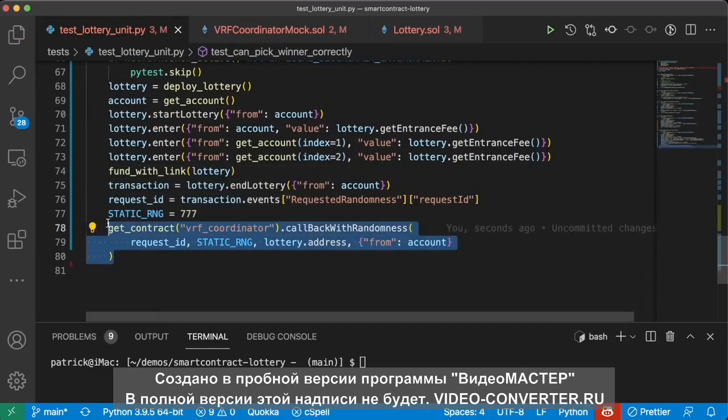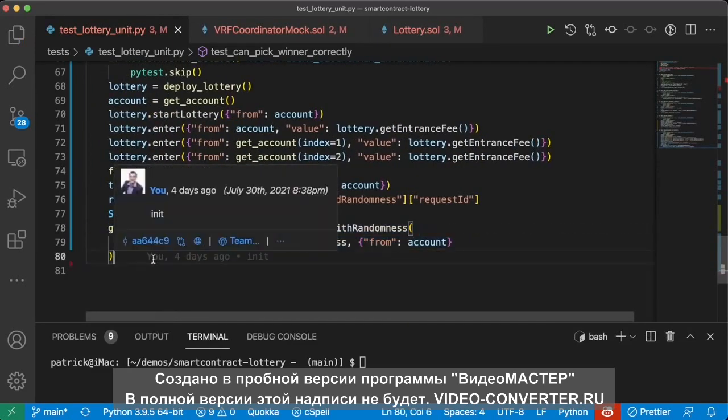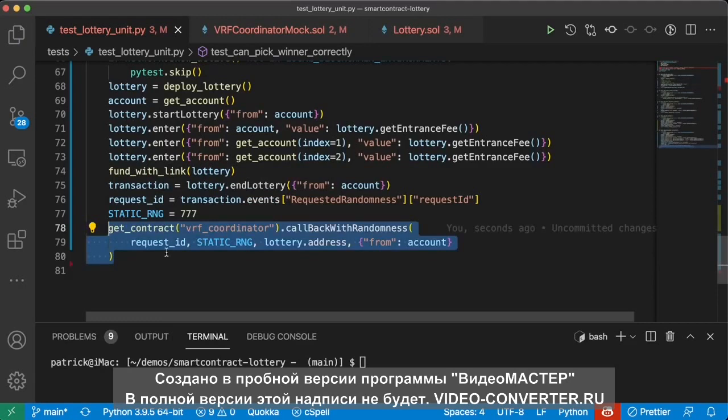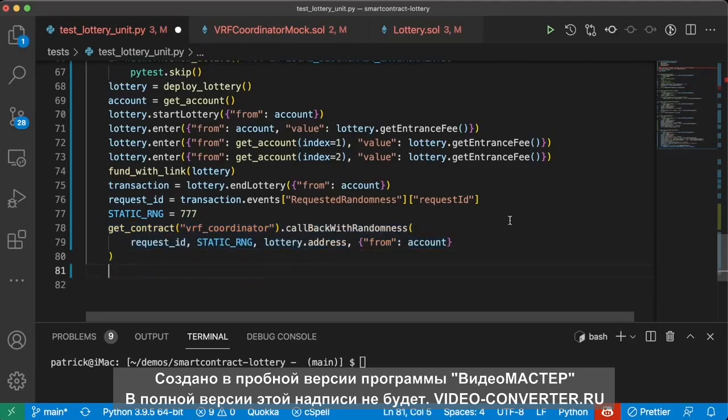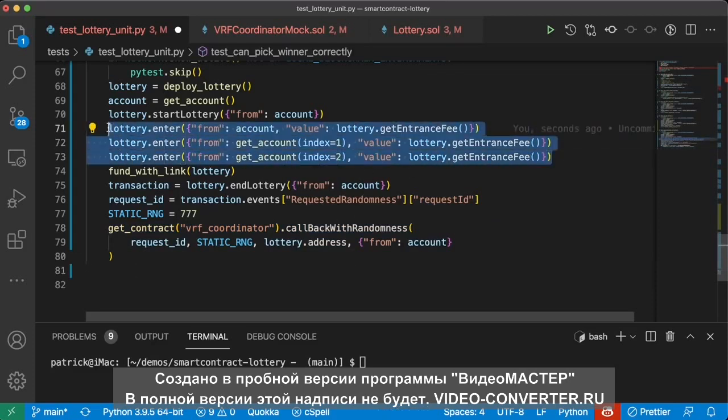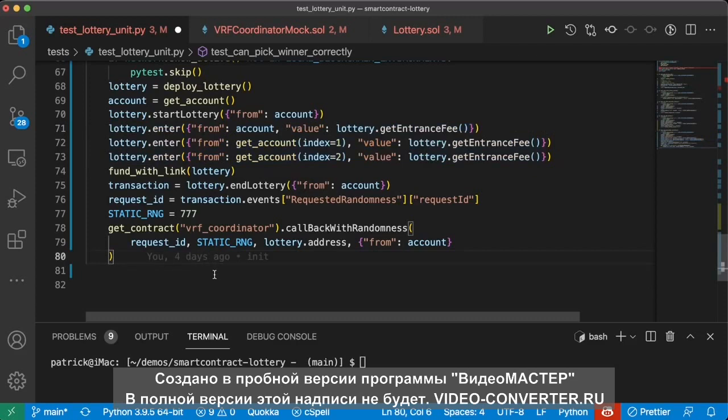And now that we've got a callback, what we can do is do our asserts now. So this is us dummying getting a response from a Chainlink node. And this is how we mock responses in our tests to make our lives way, way easier. So now we can figure out who the winner of this lottery actually is. If these are our three entries, that means it's 777 mod 3, since our random number is going to be 777.